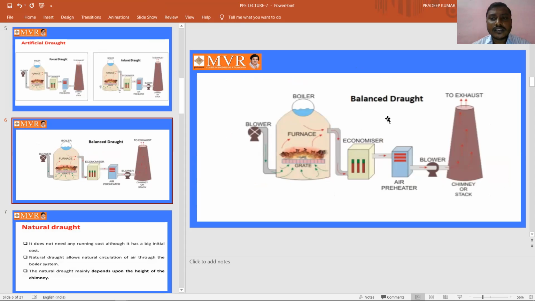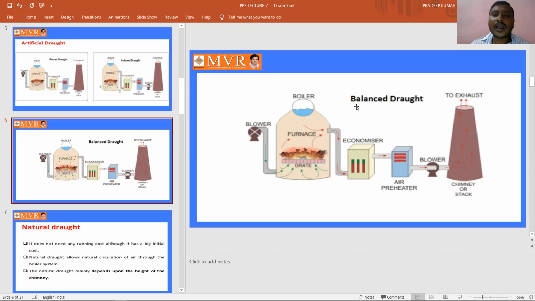Balanced draft means balancing by using both the blowers. Here we are forcing the air upon the grate, as well as forcing the gases by using the blower into the chimney to exhaust them out to the atmosphere.